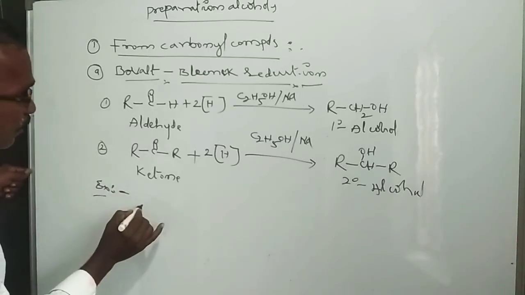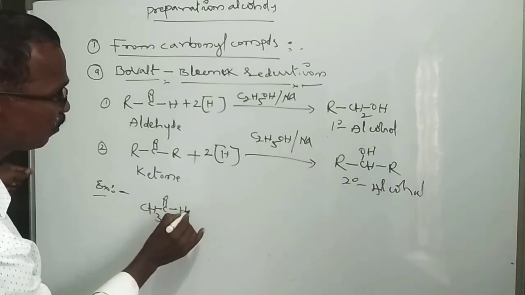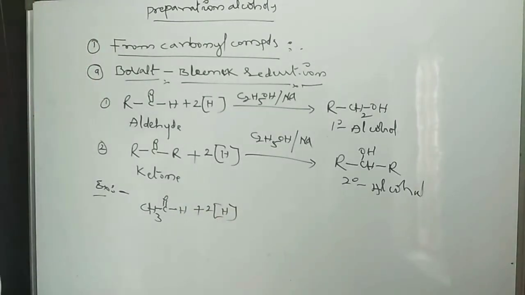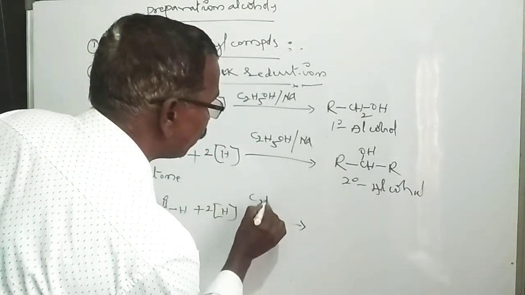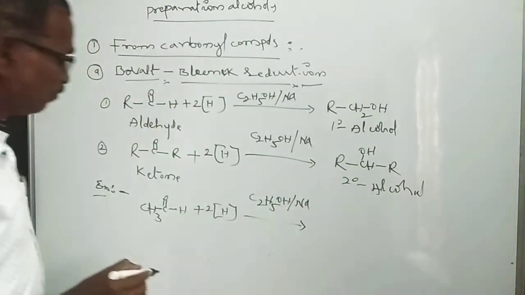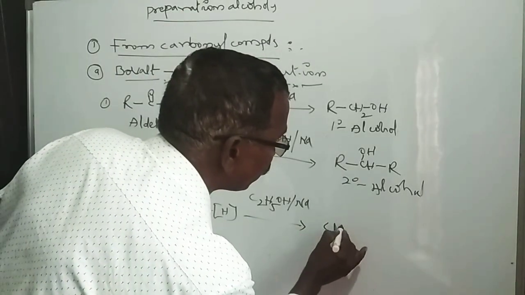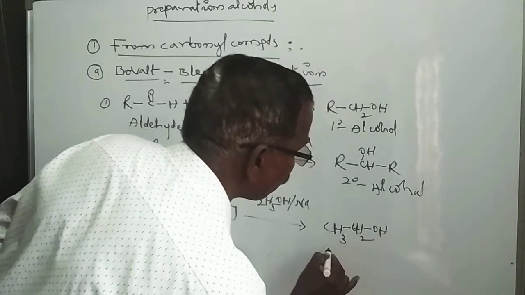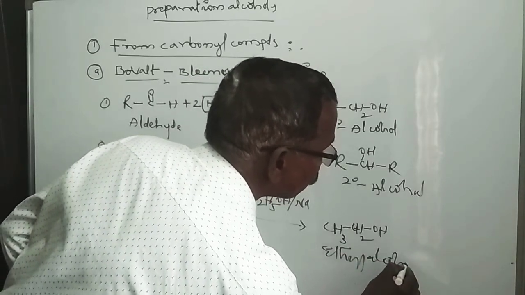If you take an example of the same reactions, acetaldehyde CH3-C double bond O-H, on reduction in presence of ethyl alcohol and sodium, C2H5OH and Na, forms ethanol, that is ethyl alcohol, CH3CH2OH.